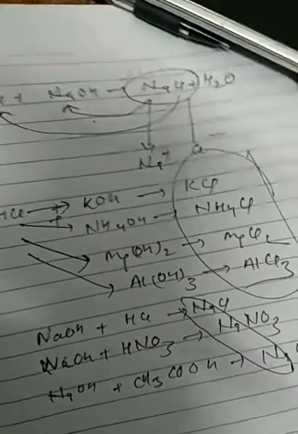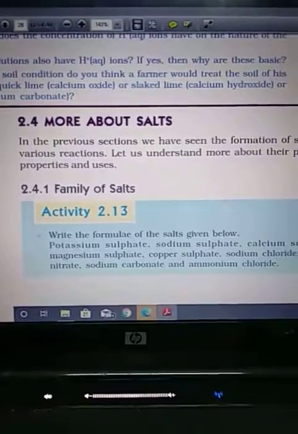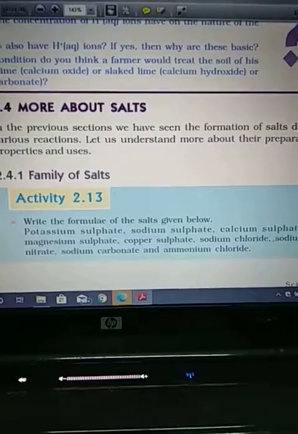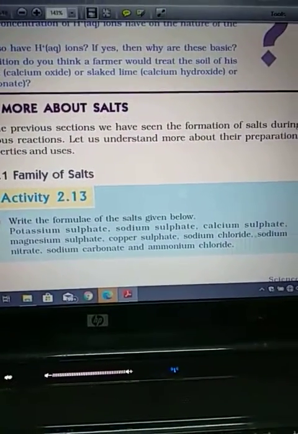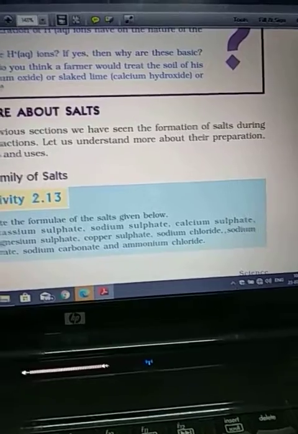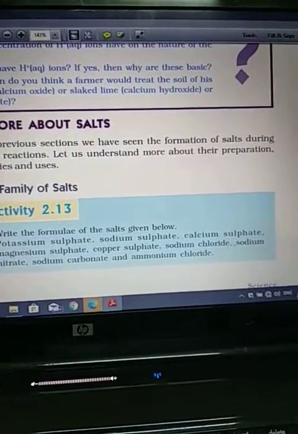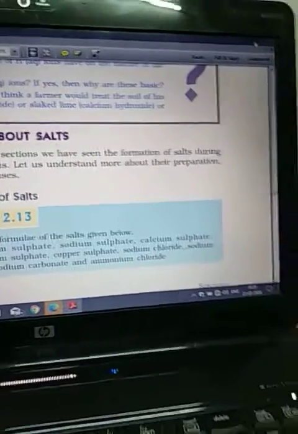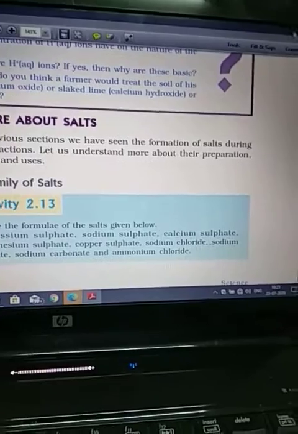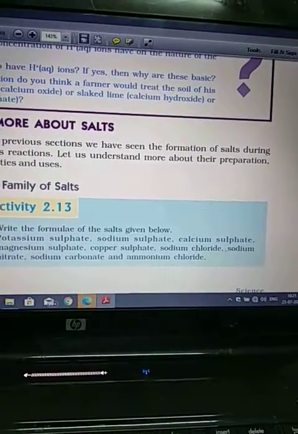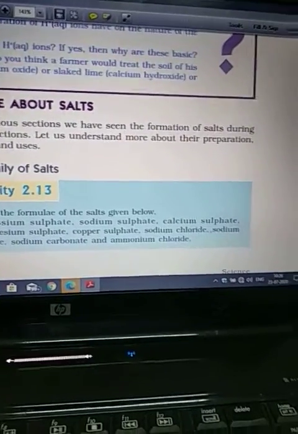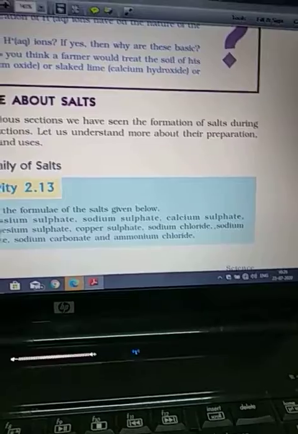So in this way we can categorize our salts on the basis of their cation or anion in their respective families. For example, potassium sulfate can be considered as a salt of the potassium family and also as a salt of the sulfate family. Many compounds are given here: sodium sulfate, calcium sulfate, magnesium sulfate, copper sulfate, sodium chloride, sodium nitrate, sodium carbonate and ammonium chloride. Salts of the sulfate family are potassium sulfate, sodium sulfate, calcium sulfate, magnesium sulfate, copper sulfate.